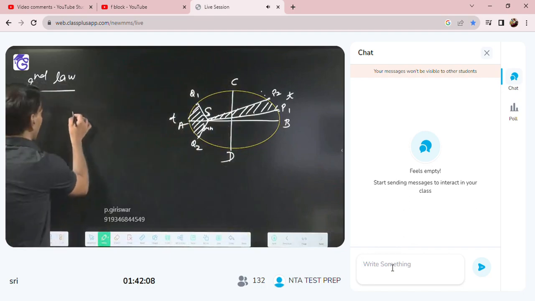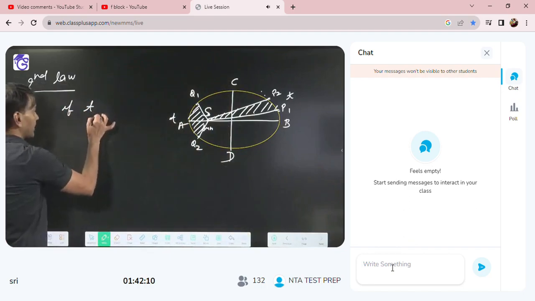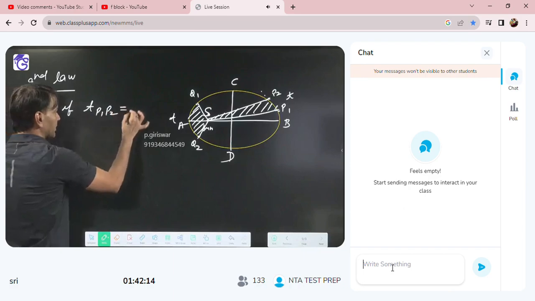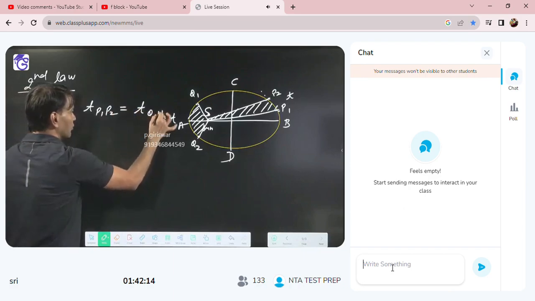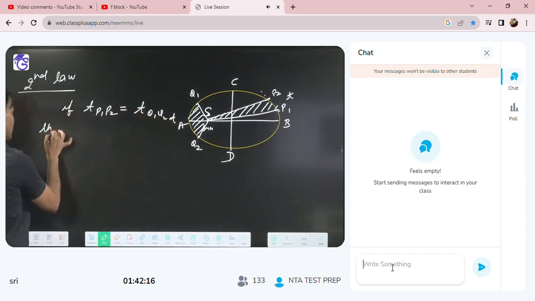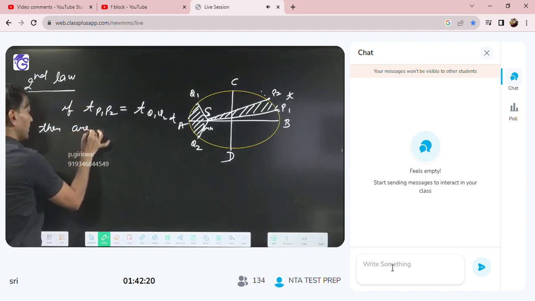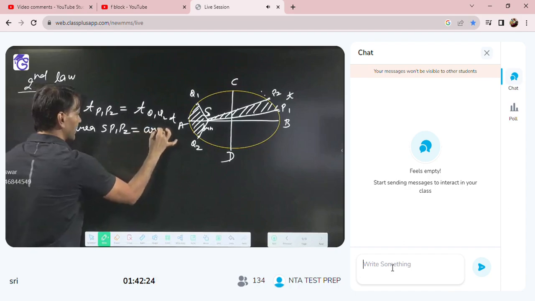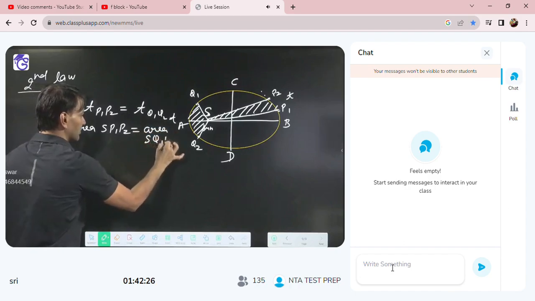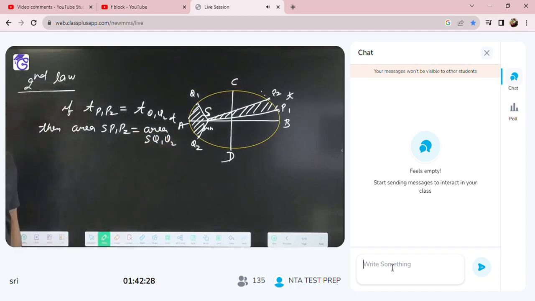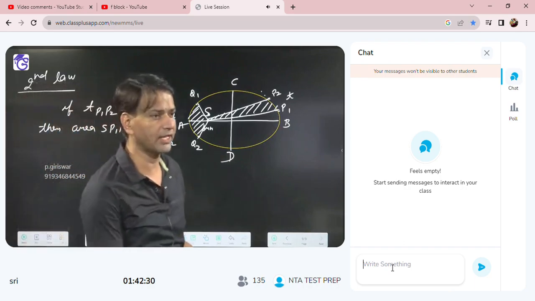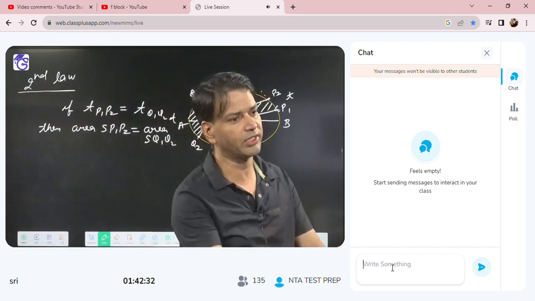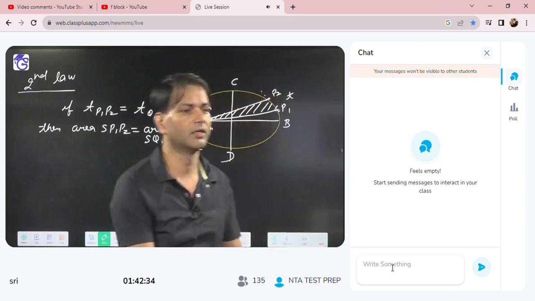If the time for P1P2 is equal to the time for Q1Q2, then area SP1P2 is equal to area SQ1Q2.